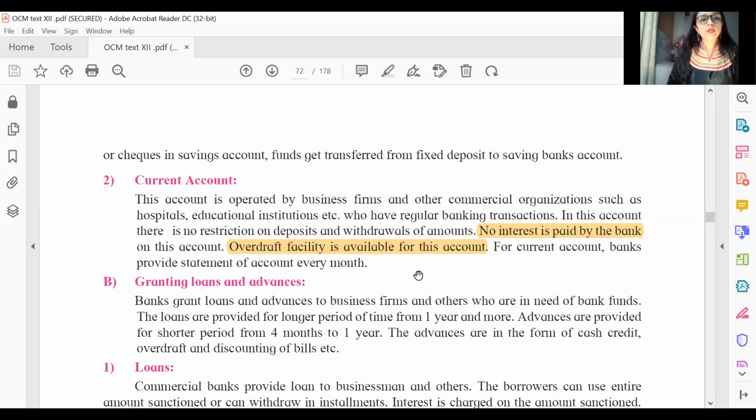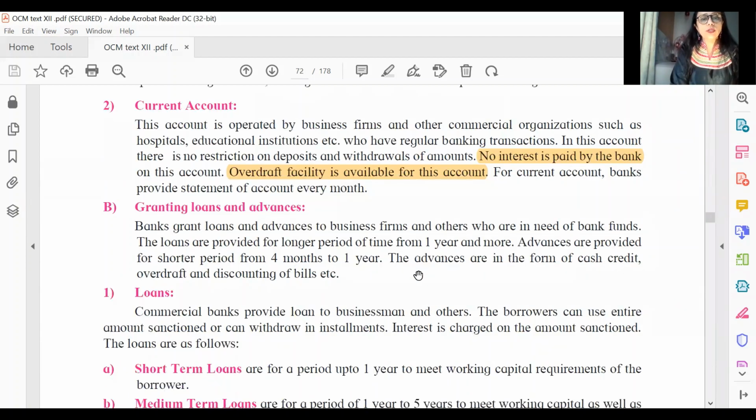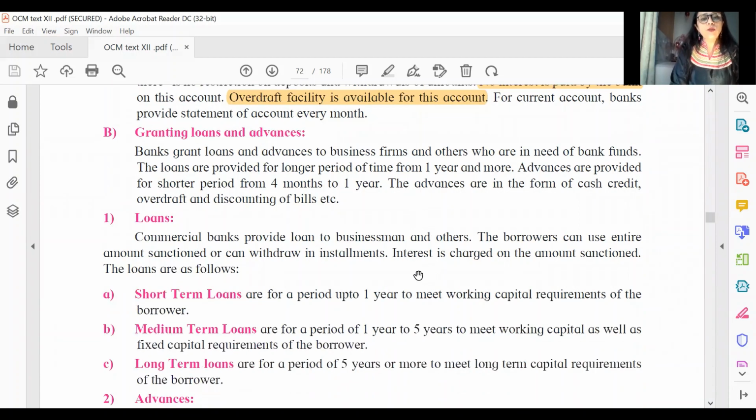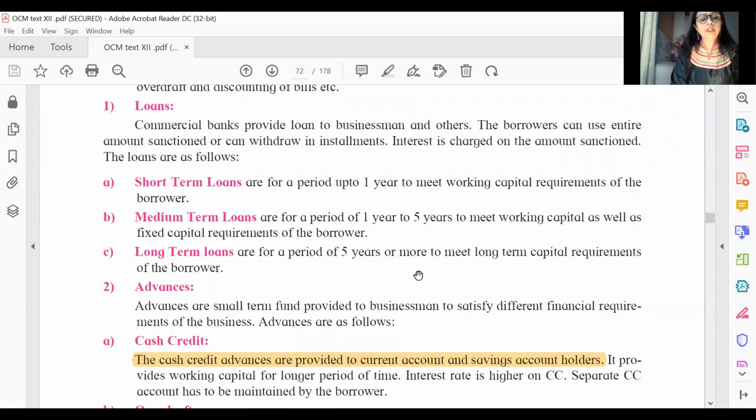Again, true or false, you can get a sentence like current account interest is paid, and you say it's a false statement because in savings account and fixed deposit recurring, interest is paid. Current account, no interest is paid. So this is how you expect these questions. Once again, you have all of this important for your long answer.